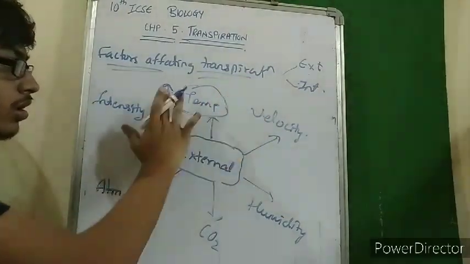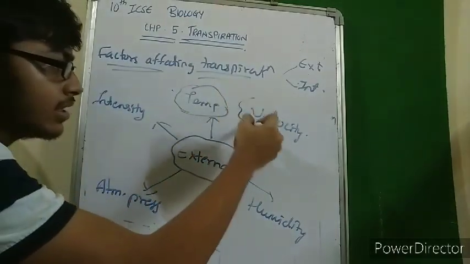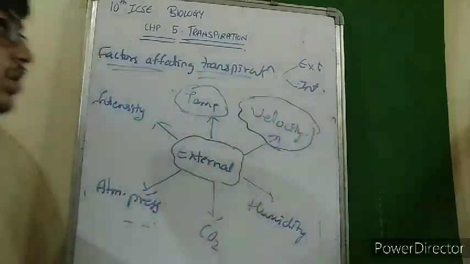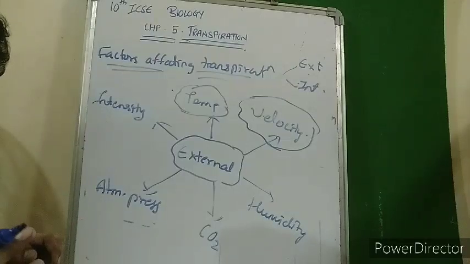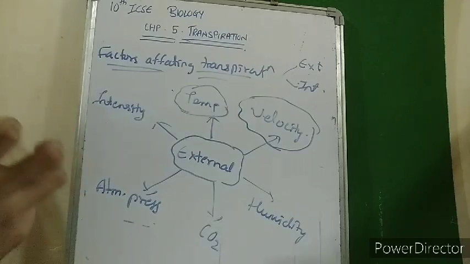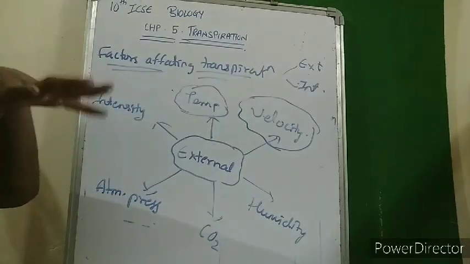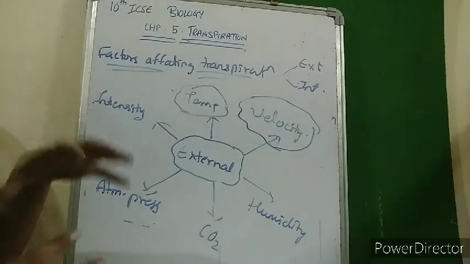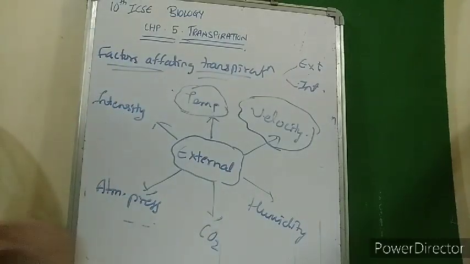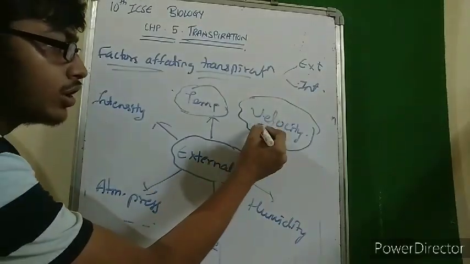Okay, understood? Next is velocity. Now see, moisture is present in the atmosphere. Moisture and water droplets are present in the atmosphere. Because of the moisture and water droplets, transpiration is very much reduced, because the atmosphere has enough water vapor. So there is no need to get more water vapor from the plant body, so transpiration is reduced. But what occurs when the velocity, I would write over here, is velocity of wind.